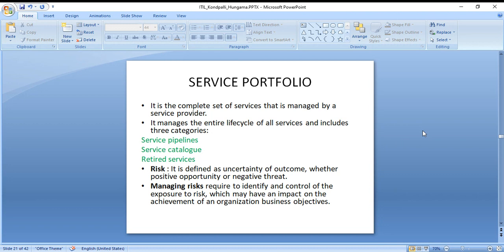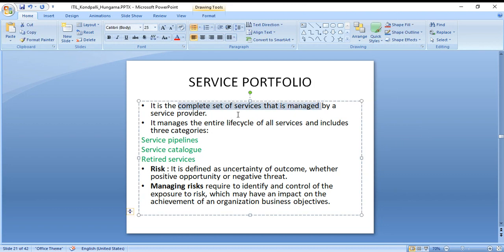Okay, so now what is service portfolio? It is the complete set of services that is managed by service providers, the third party providers. It includes service pipeline, service catalog, and retired services. And what is risk? It is defined as uncertainty. If you lost the laptop which the company has provided, obviously you'll fall into risk.